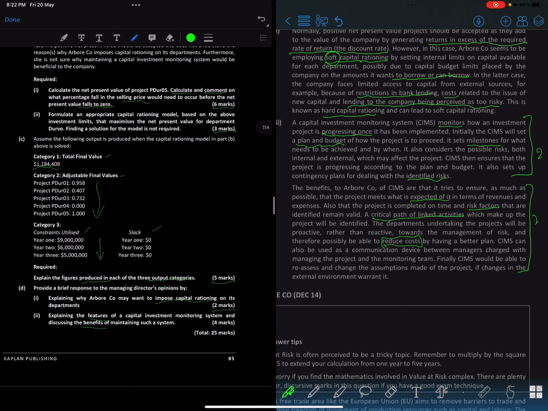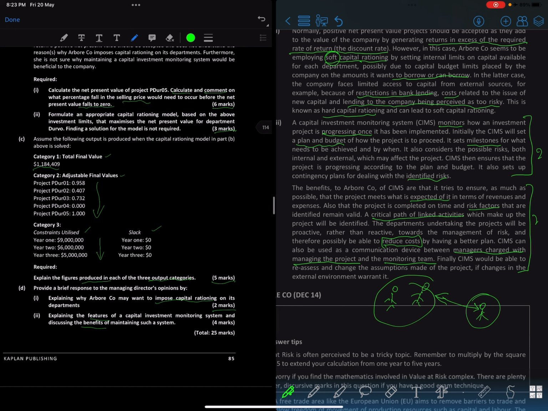Okay. So CIMS can be used as a communication device between managers charged with managing the project and the monitoring team. So the project manager is there, one guy, right? And then there is another team of people, the monitoring team, right? So this acts as a communication between them.